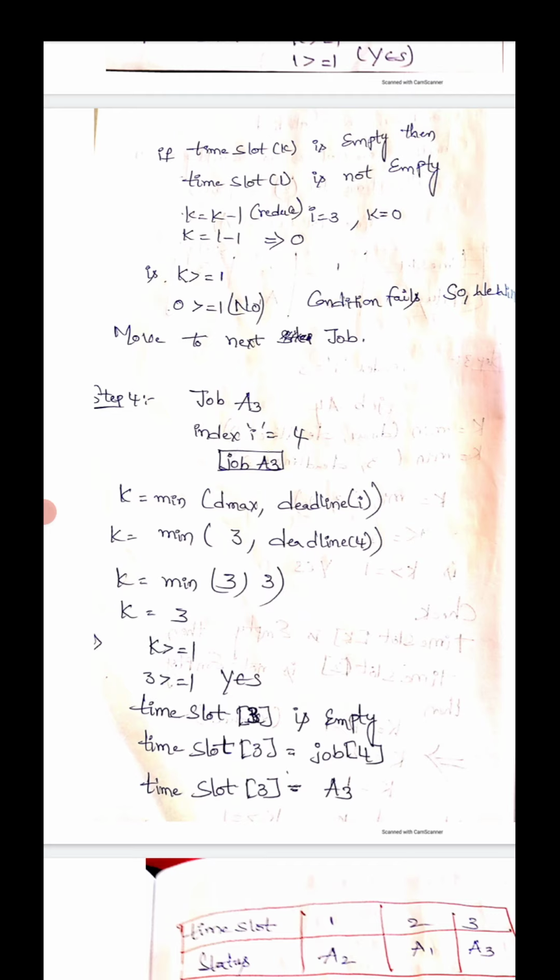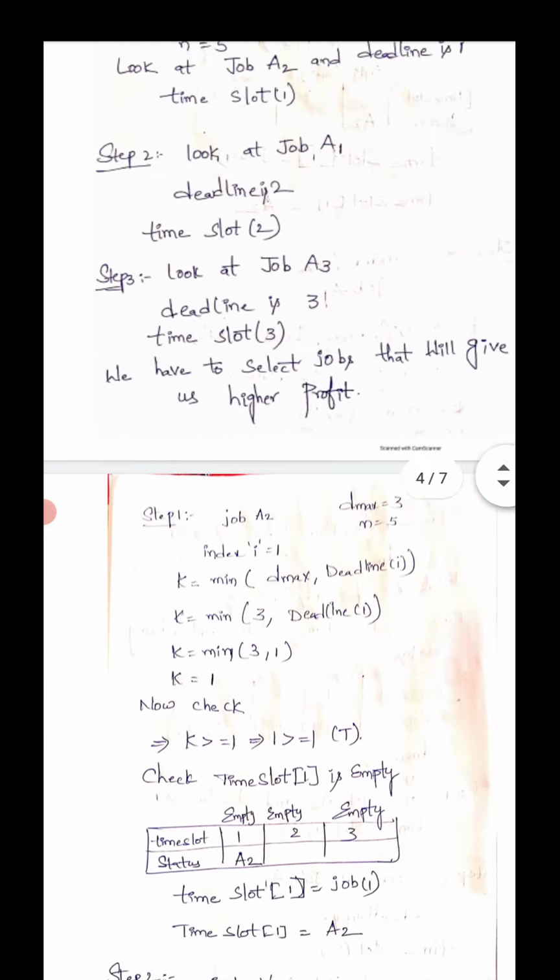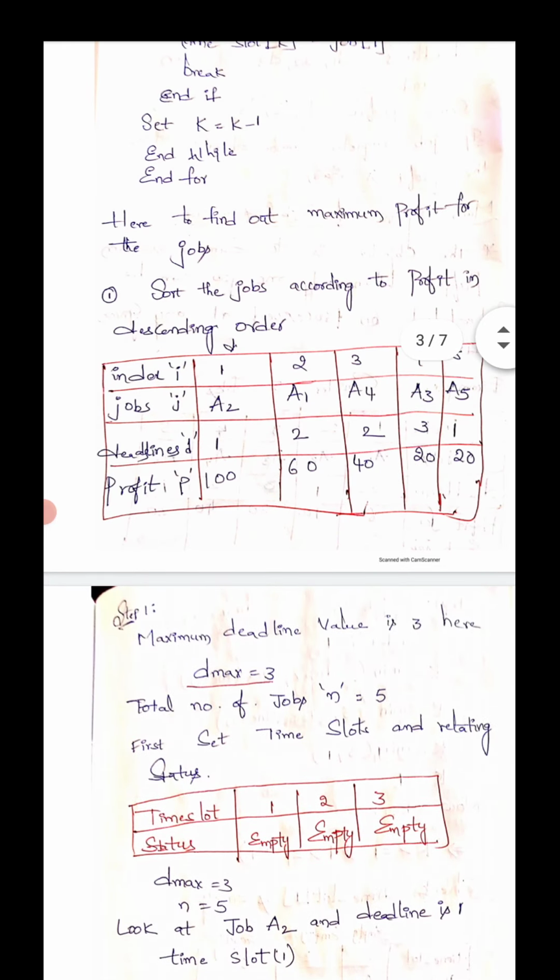The minimum value is 3. Now we check the condition: while K greater than or equal to 1. Yes, 3 is greater than or equal to 1, so the condition is satisfied. Now we check if time slot of K is empty. Time slot of 3 is empty, yes, so time slot of K is assigned to job of I. That is, time slot of 3 is assigned to job of 4.